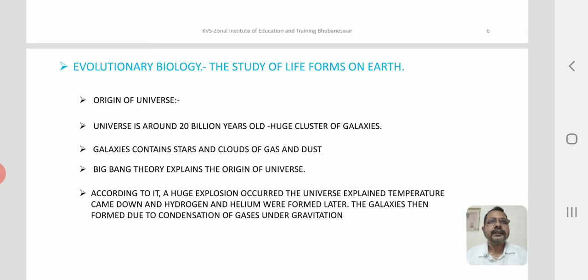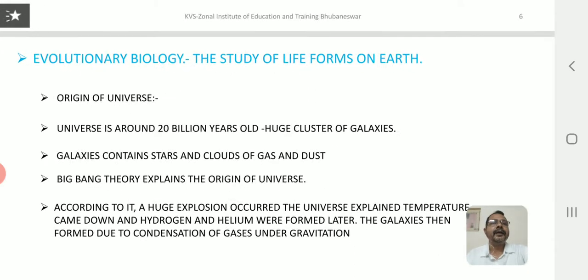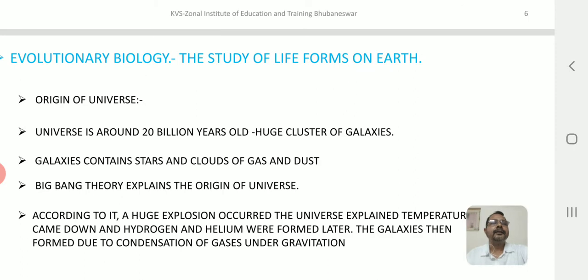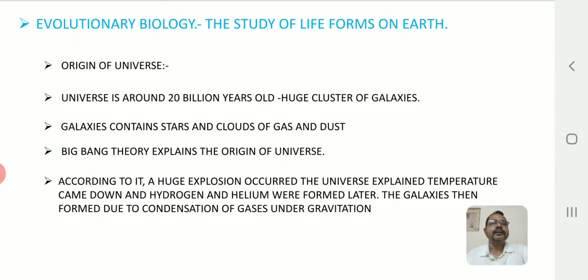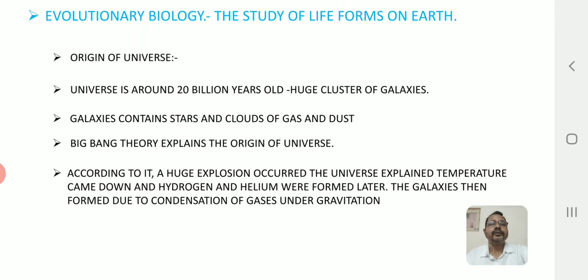Now, what is the study of life forms on earth called? There is a branch of biology called evolutionary biology, right? This evolutionary biology helps us to understand the study of life forms on earth, the diverse nature of life forms today. If we look at the plants, from lower plants to highly complicated flowering plants, angiosperms, and from lower invertebrates or non-chordates to highly evolved chordates or mammals which are able to survive today, all these complexities matter a lot for us, right?